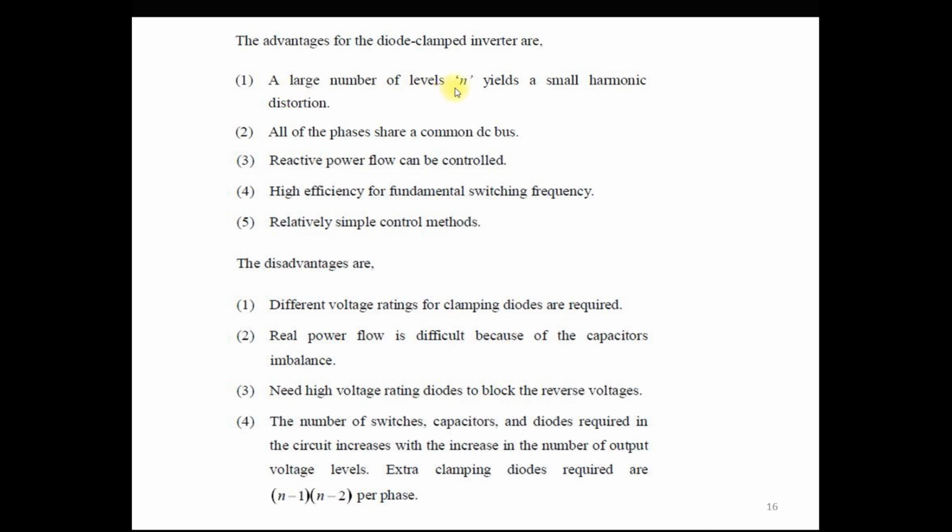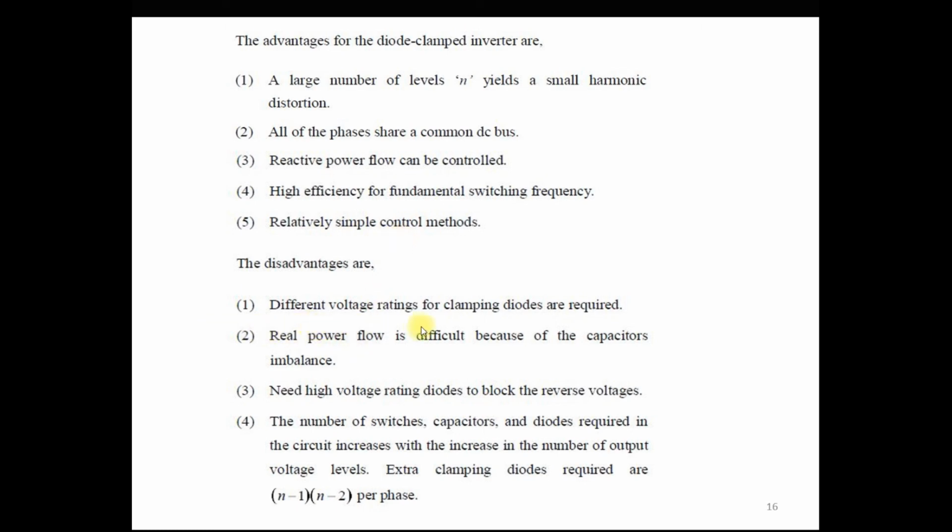With a large number of levels, the harmonic distortion becomes less, and all the phases share a common DC voltage. The reactive power flow can be controlled because you change the voltage in a number of steps with a small voltage level, so you can control the reactive power very effectively. There is high efficiency for fundamental switching frequency, because as the switching frequency is low, switching losses are less, so the overall efficiency of the converter is high. And this type of inverter uses a relatively simple control method.